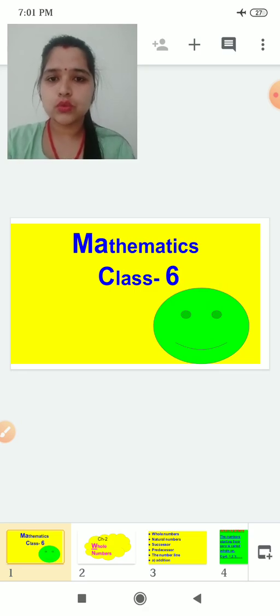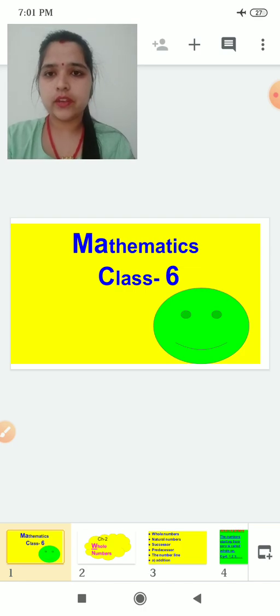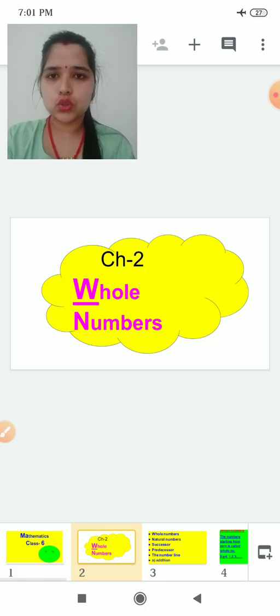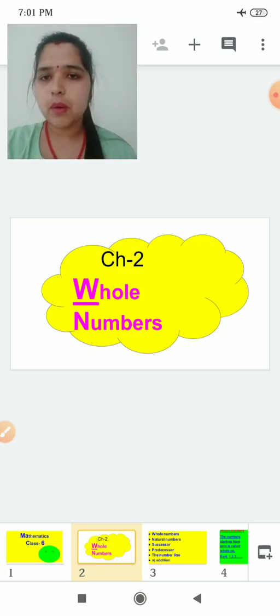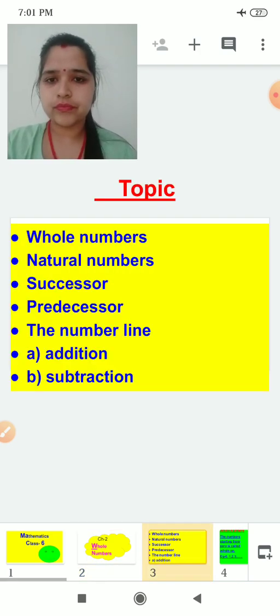So students, today we are going to start our next chapter, chapter number 2, whole numbers. The word whole means complete, a complete box of numbers in which all the numbers are there. We are going to take our topics: whole numbers, natural numbers, successor, predecessor, and the number line using addition and subtraction.